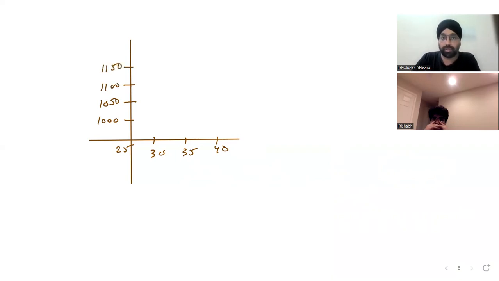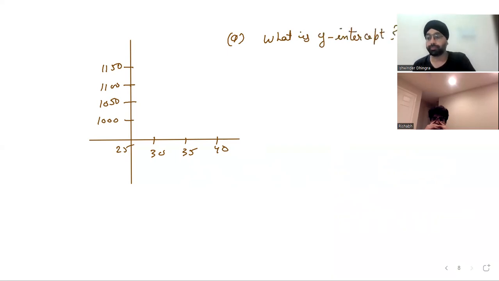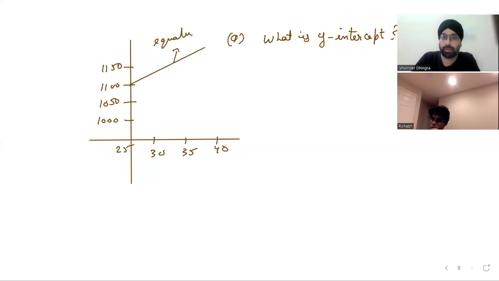Now the question they are asking is, what is the y-intercept? They haven't written the equation, but they have given a graph. This is an equation.